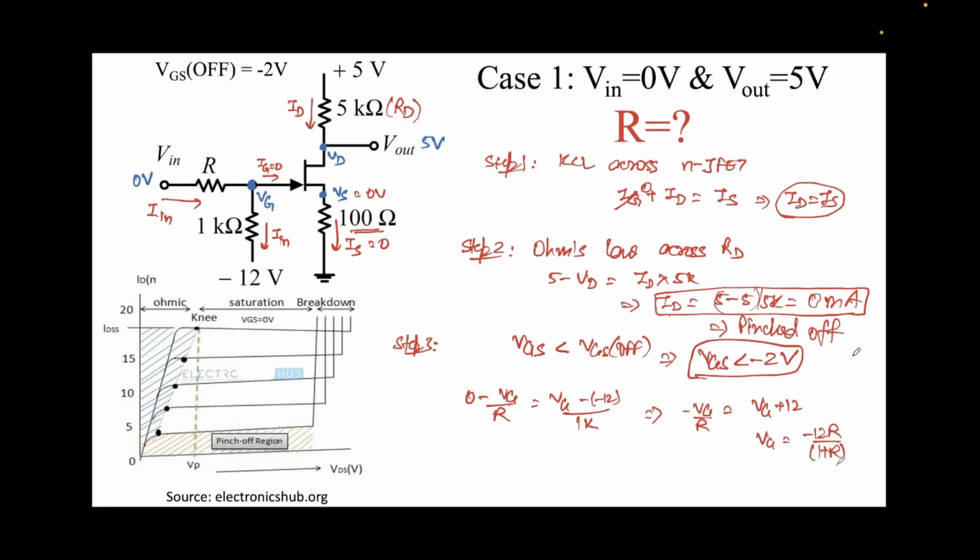Now we know that VGS should be less than minus 2 volts. We have obtained that. This means VG minus VS, which is equal to minus 12R over 1 plus R, should be less than minus 2. If we solve this, we get 6R greater than 1 plus R, and this will give me R should be greater than or equal to 0.2 kilo ohms. So this is the first condition that we have obtained, that R should be greater than 0.2 kilo ohms.